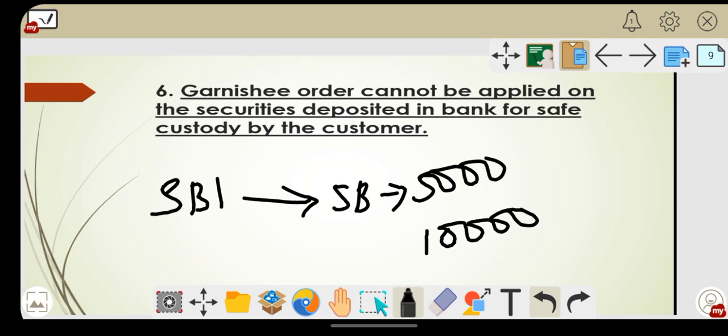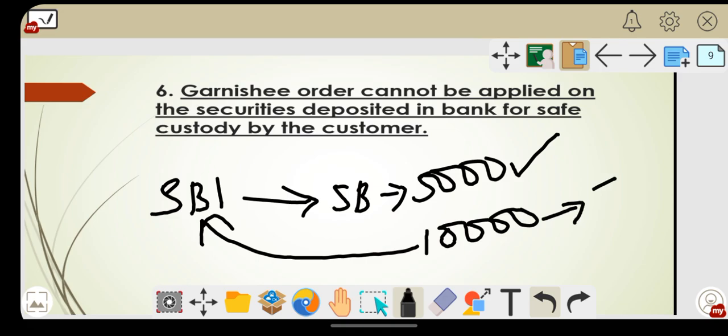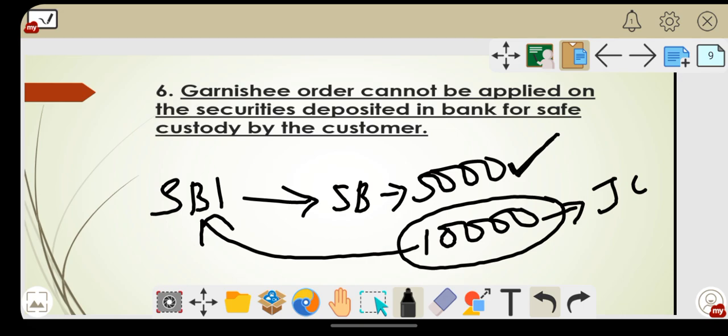The court has issued a garnishee order to the banker. So what must the banker do? He has to freeze your account. Now your account has a 5,000 balance, so is it sufficient to pay the judgment creditor? No. You have to pay 10,000, but your account has only 5,000, so it is not sufficient.